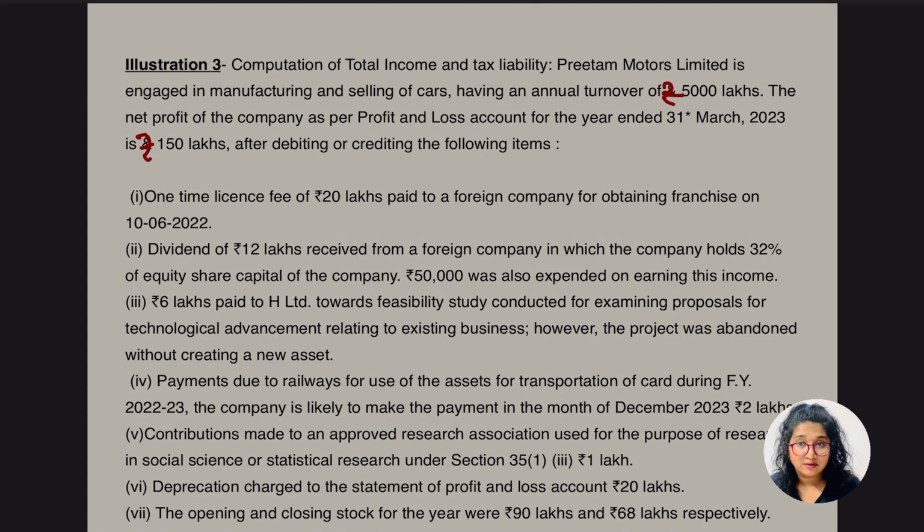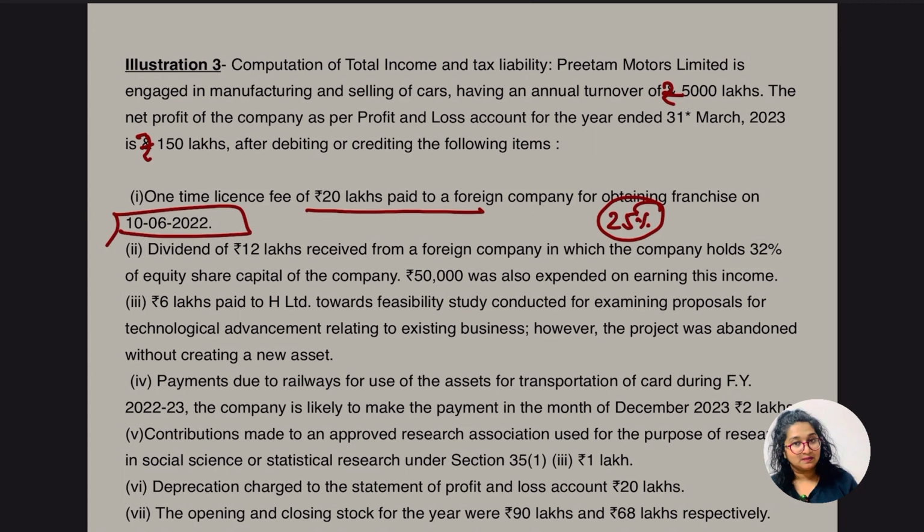So here we have one-time license fees of 20 lakh paid to the foreign company. It's going to be added back. And what about the depreciation, are we going to get it? Yes, we know this. We can definitely claim 25% depreciation, as the period is exceeding 180 days, right? The date is mentioned here, which is more than 180 days. So yes, 25% depreciation is going to be allowed.